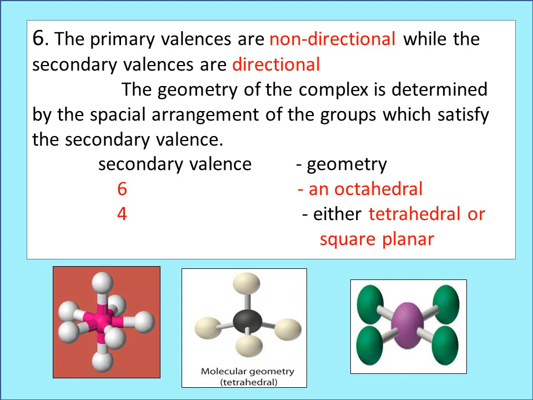Also, the geometry of the complex can be determined by the spatial arrangement of the groups which satisfy secondary valency. If the secondary valency of the central metal ion is 6, it has an octahedral geometry. If the secondary valency is 4, the geometry may be either tetrahedral or square planar.